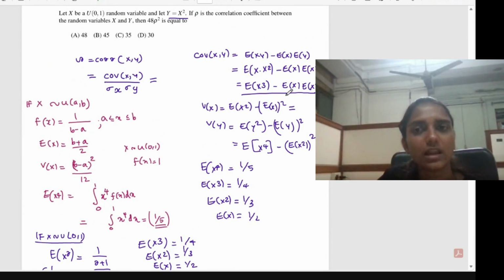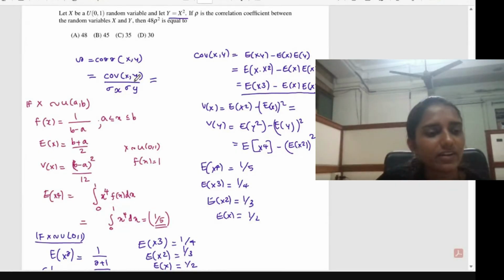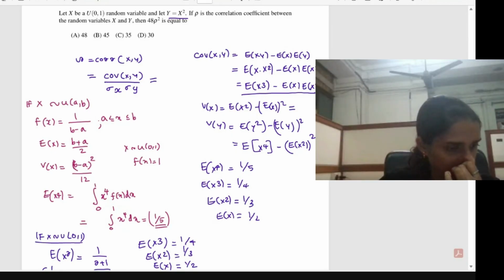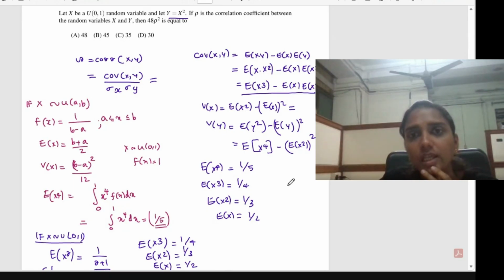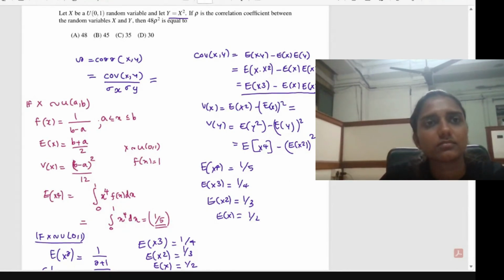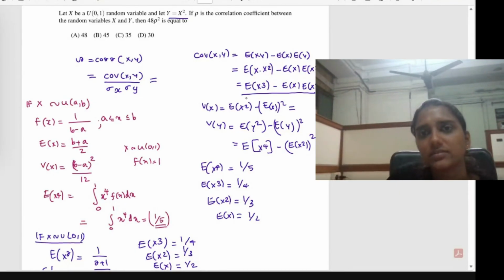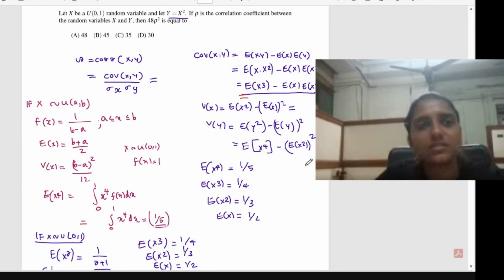That will also help you save a lot of time in the exam hall. And let me know what the value of rho will be in this question. This will give you the covariance of x, y when you substitute these results.